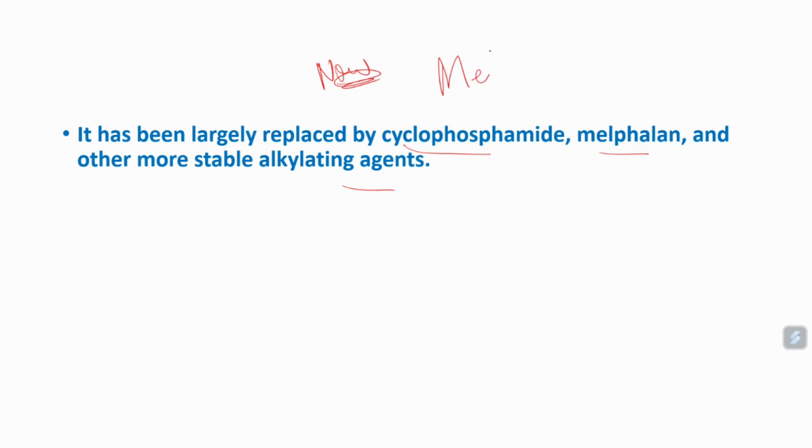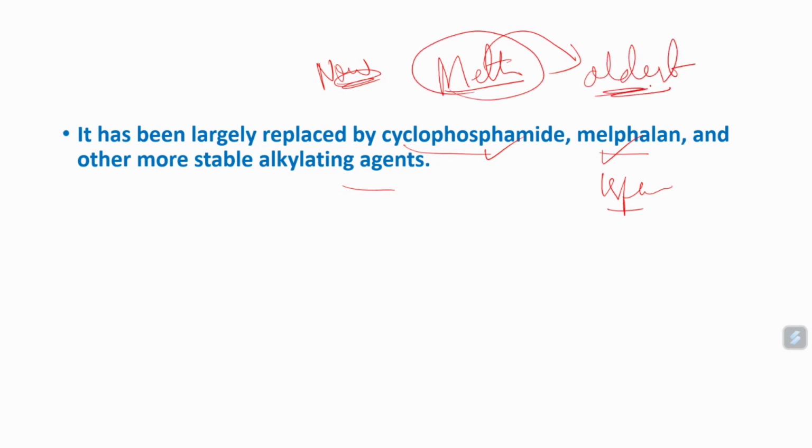Wherever mechlorethamine was used, safer and less toxic drugs like cyclophosphamide, melphalan or ifosfamide are suggested, because mechlorethamine is the older drug. It is the oldest and it is the prototype, the first drug among the nitrogen mustards. Nowadays, instead of mechlorethamine, we are using cyclophosphamide and other drugs. That you have to remember.